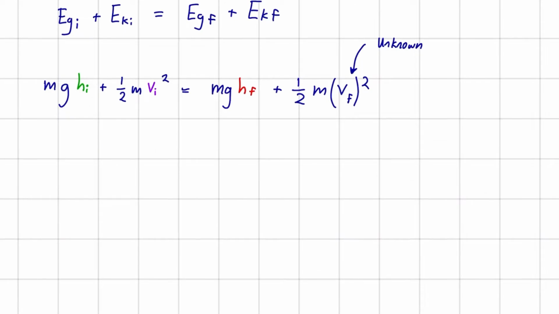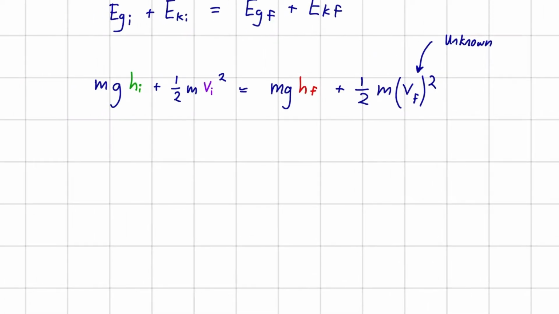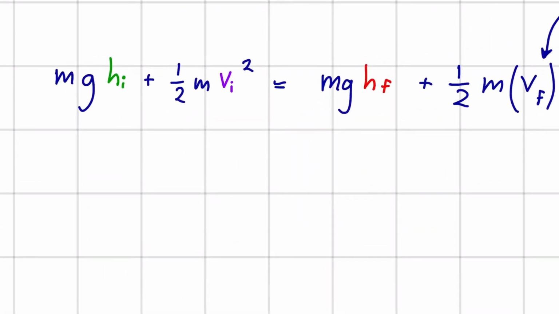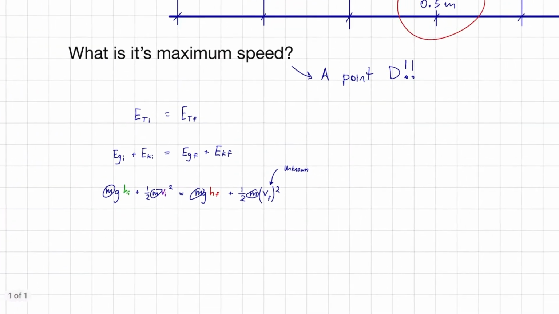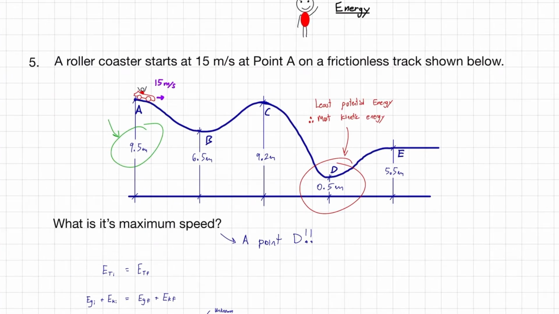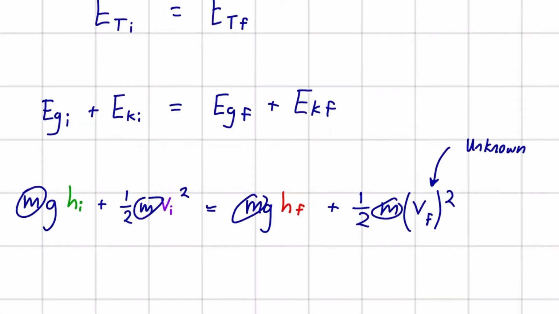All right, so we've got a good equation started here. Now let's start plugging in values for each of these variables. You'll notice we have a lot of M's. That's the mass of the roller coaster. And in the question, we're never given a mass. At first glance, this might be an issue because we need a mass for every single one of these terms to calculate our energy.